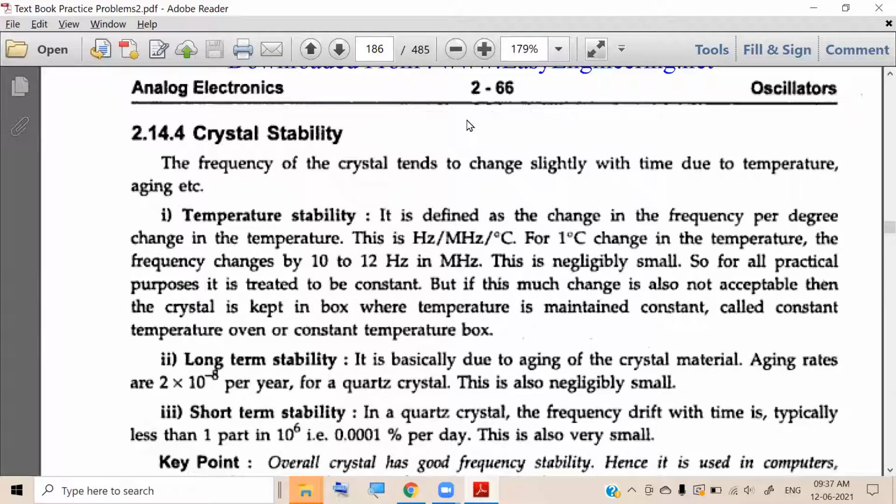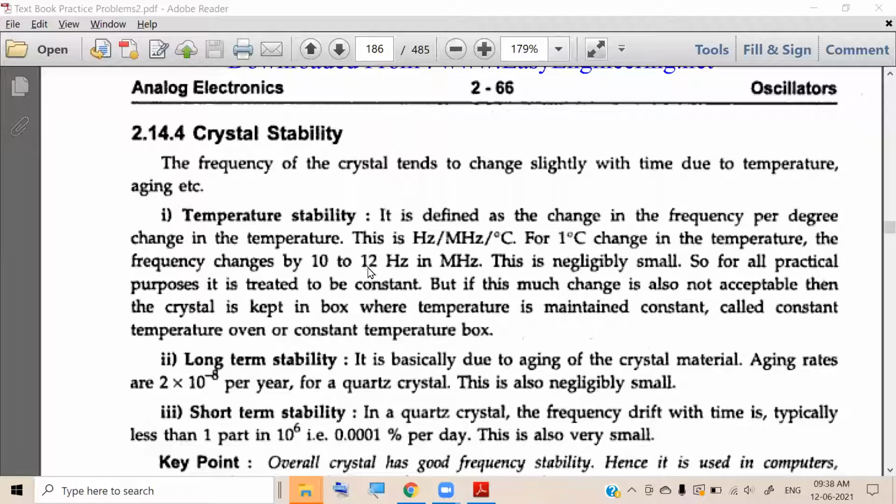For such applications, what people do is put the crystal in a box which maintains constant temperature. By changing temperature, the frequency of the crystal is changing. So what is the solution that we can have?